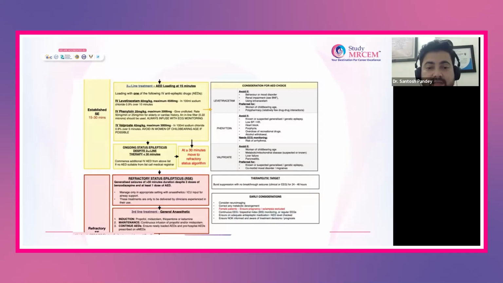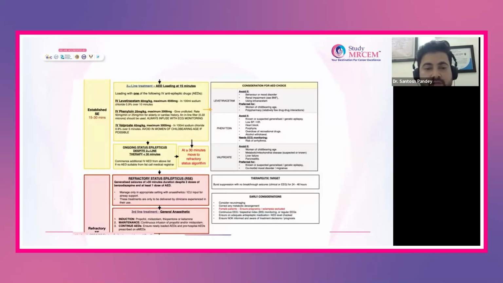So what are the third line drugs? Propofol can be given at 1 mg per kg dose. Midazolam 0.1 mg per kg can be given. Thiopentone 3 to 5 mg per kg can be given, and ketamine 1 mg per kg can be given. After giving this induction dose, they have to be maintained with a maintenance infusion, like propofol infusion and midazolam infusion. But as I have told, make sure the patient is put on a ventilator. So you have to think of securing the airway also.